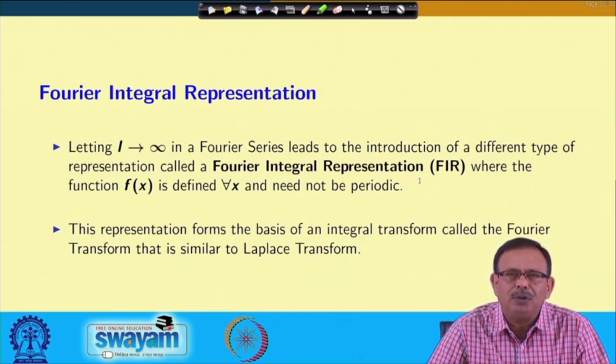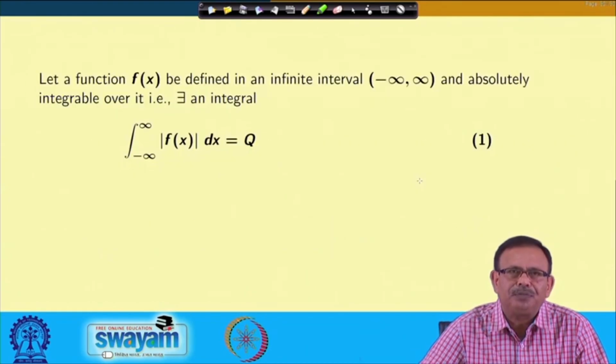This representation forms the basis of an integral transform, which we call the Fourier transform, that is similar to your Laplace transform. But note that in Laplace transform the function f(x) is defined from 0 to infinity, whereas here the function is defined from minus infinity to infinity, because in real life, in many situations, a function will be defined from minus infinity to infinity. So, let us see what happens in this case.